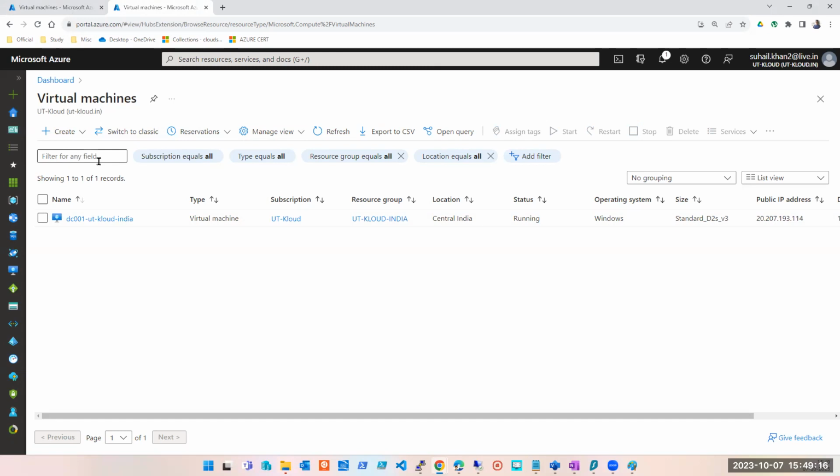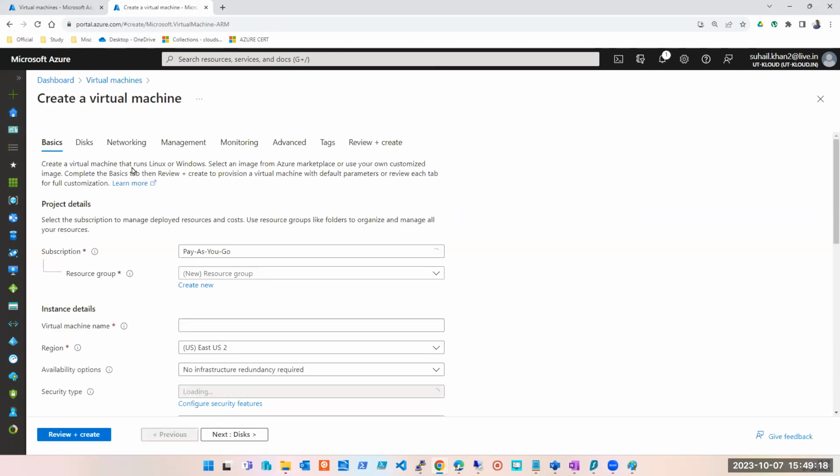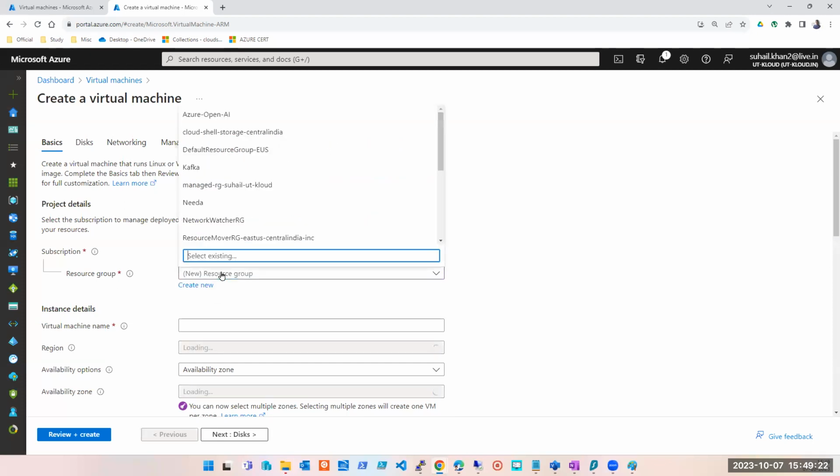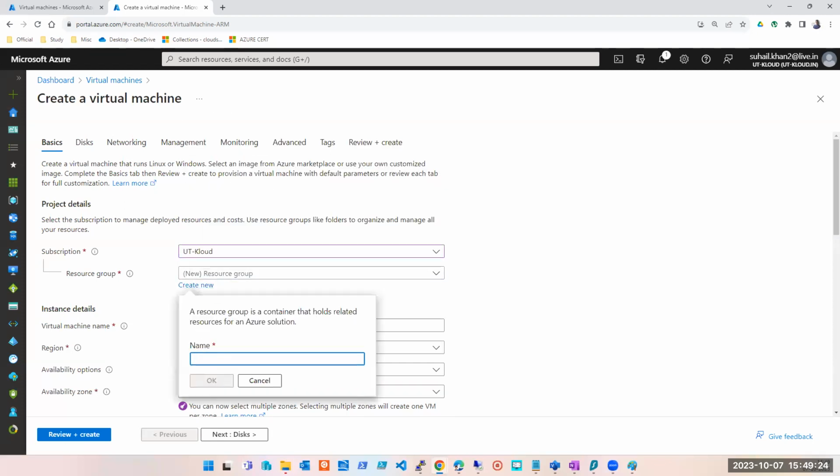I'm creating a machine. What is Bastion, by the way? Anyone knows what is Bastion? Yes, guys. Secure way to connect with people. It is the option to take remote. Okay.